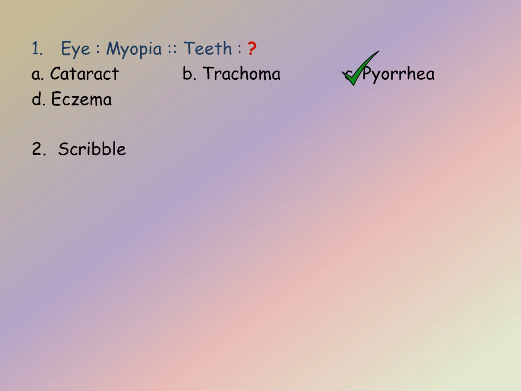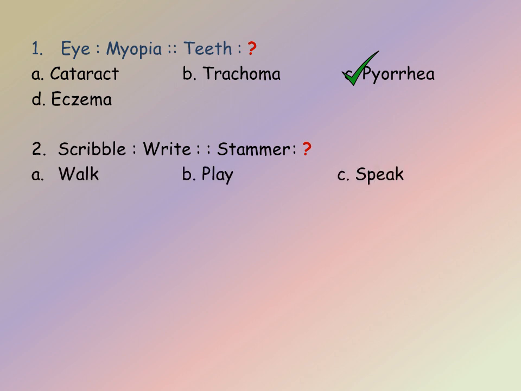Let us see the second question. Scribble, write, stammer, we have to find out. So the relationship here is, first one is the improper way of the second one. Let us see the options here. A. Walk, B. Play, C. Speak and D. Dance. So scribbling is the improper way of writing. In the same way, stammering is the improper way of speaking. So our answer is C.